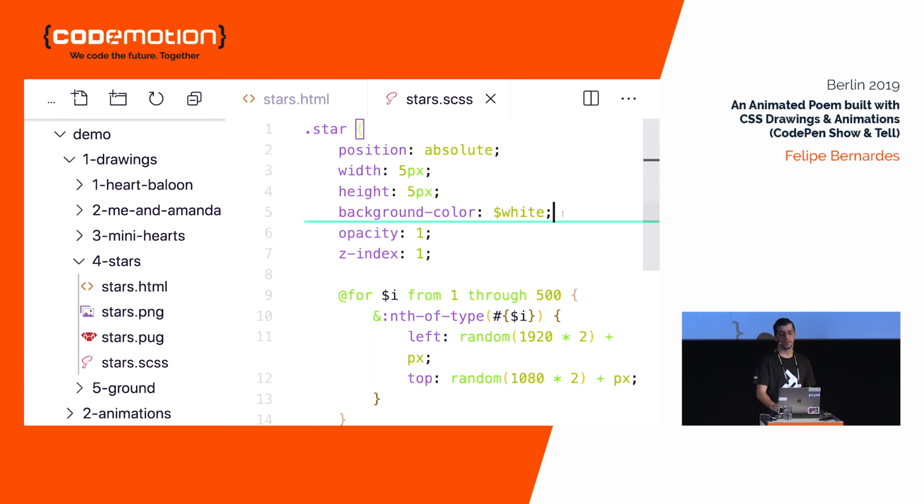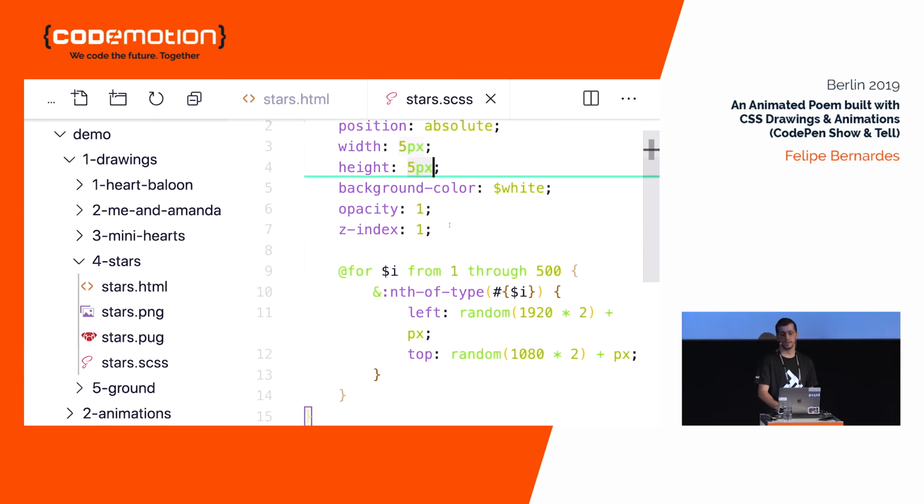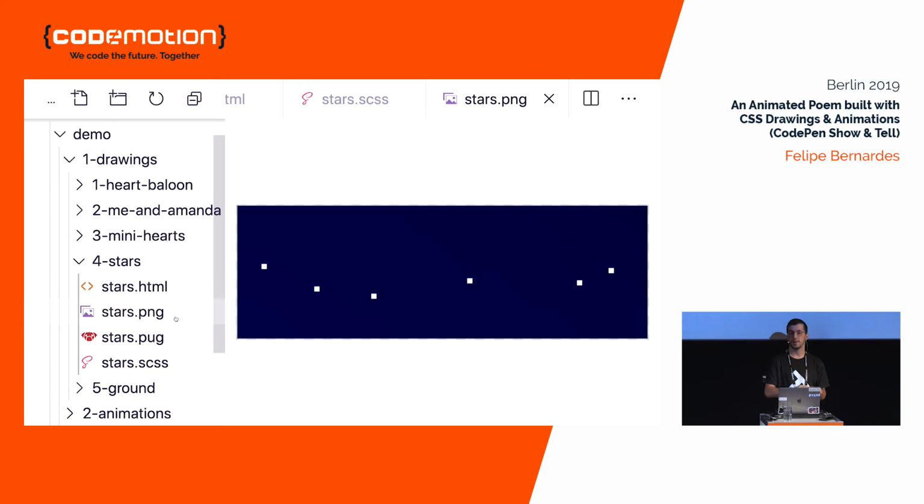As you can imagine, the background color is white for the stars, and they have the same width and height, making it a square. And if you look again at the image, they are positioned in different places across the screen.